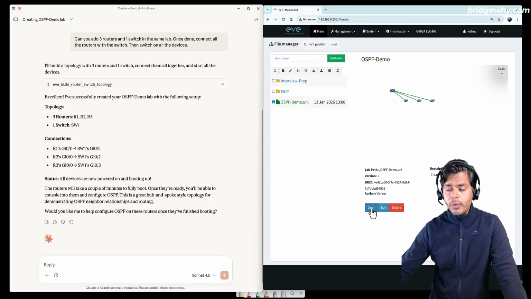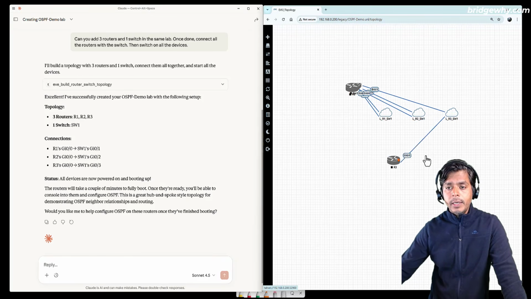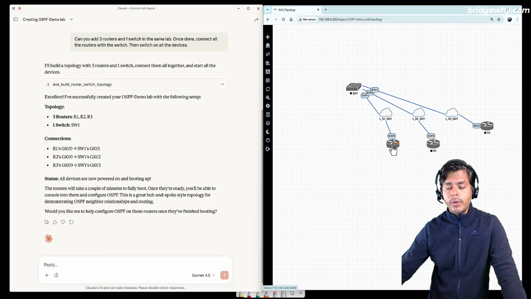If I open this, now you can see some routers and switches. If I open it, I see this is my router number 3, this is my router number 2, this is my router number 1, and this is my switch. All of them are connected.